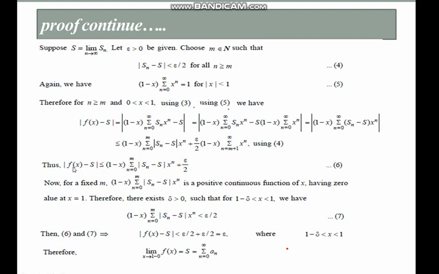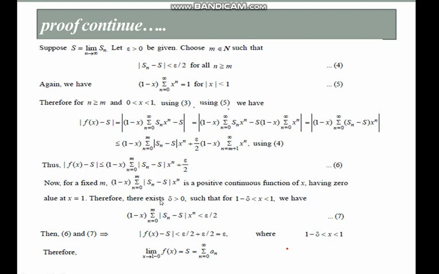Thus mod of f x minus capital S is less than equal to 1 minus x into summation n is equal to 0 to m of mod of Sn minus S into x to the power n plus epsilon by 2. Now for fixed m, 1 minus x summation mod of Sn minus S x to the power n is a positive continuous function of x having 0 value at x is equal to 1.